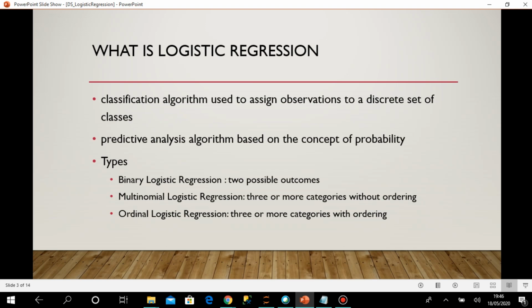It always keeps some order in the meaning. But nominal data is something like the gender of a person or the status of something. We cannot put some order in that; it can have different values with different meanings. So when we are handling three or more categories without ordering, it is termed multinomial logistic regression, and when the categories have an order, it is called ordinal logistic regression.